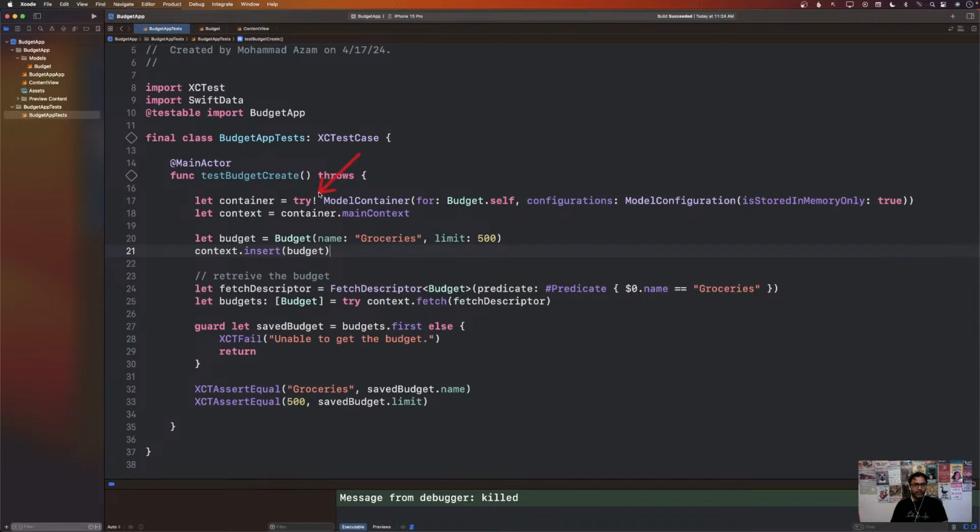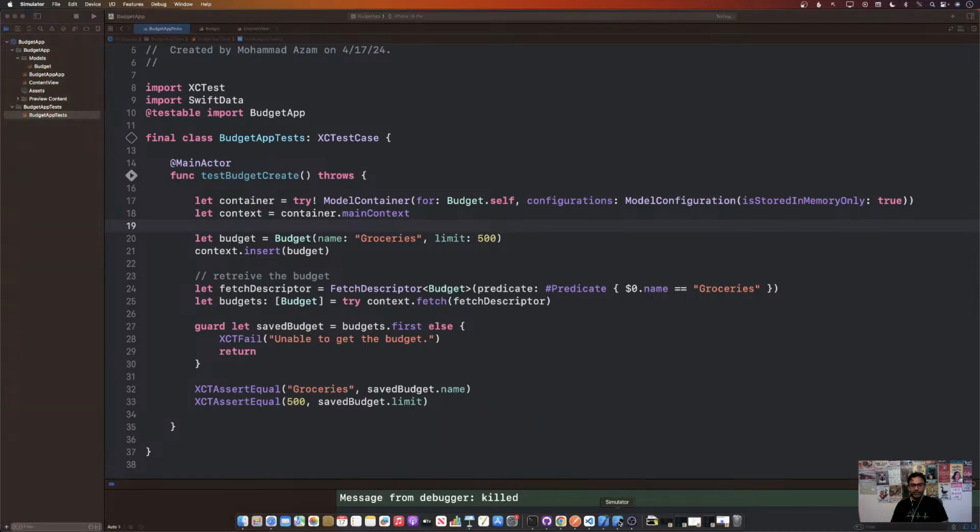Now I'm using a try exclamation mark over here. I mean, you can catch this error, but if this throws an exception, well, it just throws an exception, and hopefully the test will fail at that point also, right? Let's go ahead and run the test. Now, if I run this test, let's see what happens.